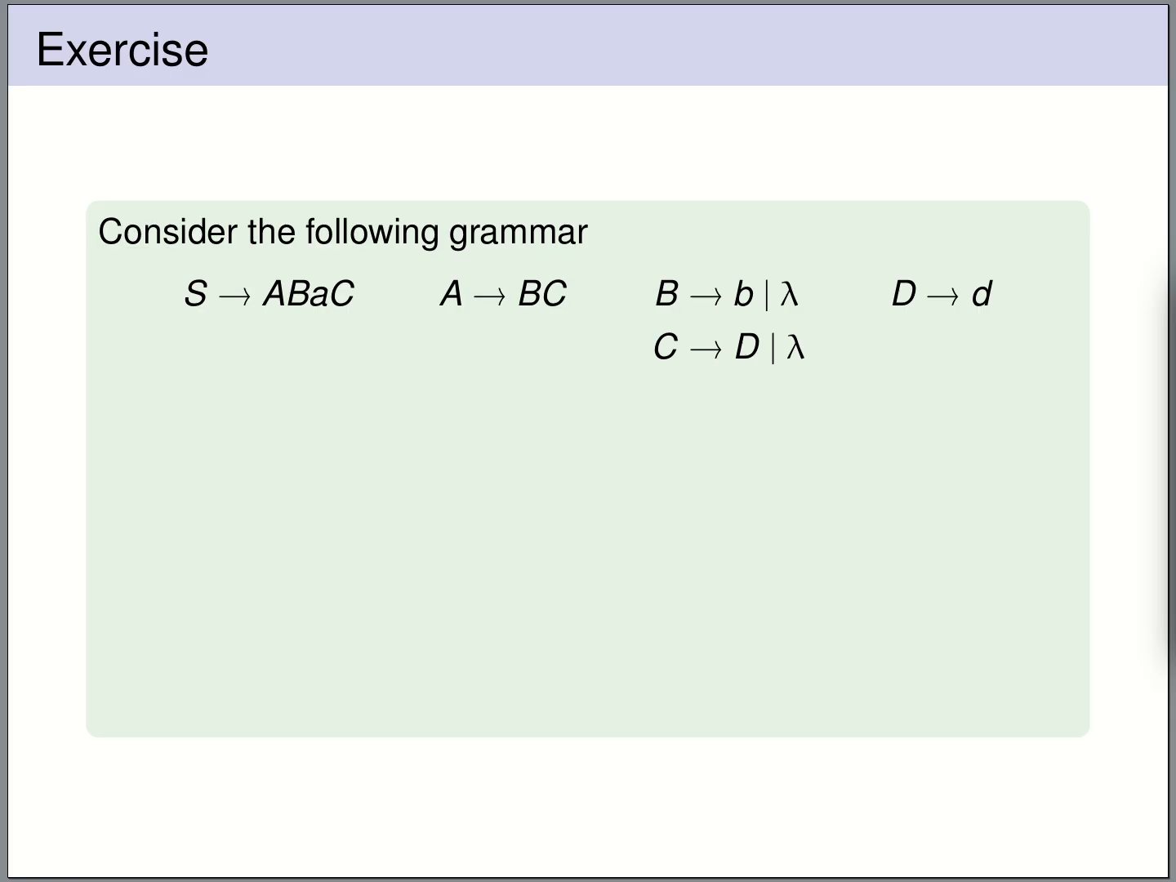Now let's have a look at an example. This is the context-free grammar that we would like to transform into one without lambda production rules. As a first step, we determine the erasable variables. Clearly B is erasable, C is erasable, and since B and C are erasable, also A is erasable because it rewrites to BC and all symbols in the right are erasable. So the set of erasable variables of this grammar is A, B, C. S is not erasable, it contains a terminal symbol, and likewise D is also not erasable.